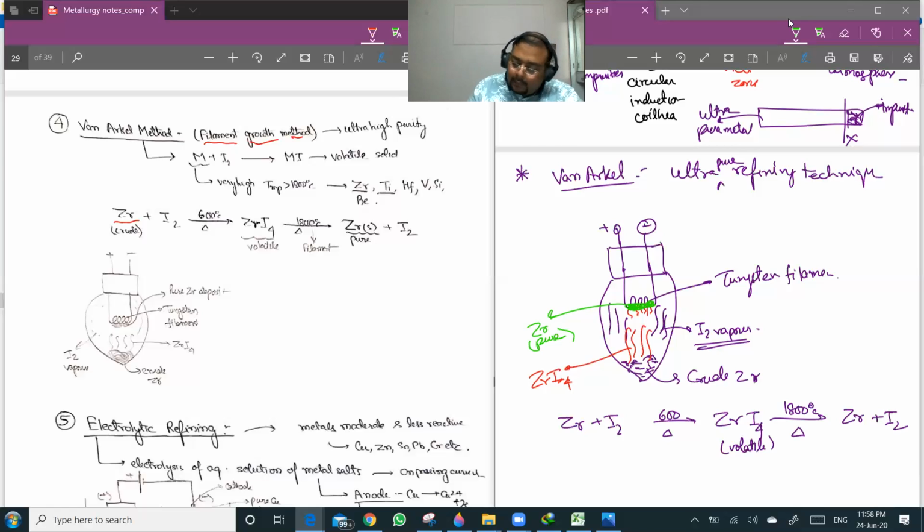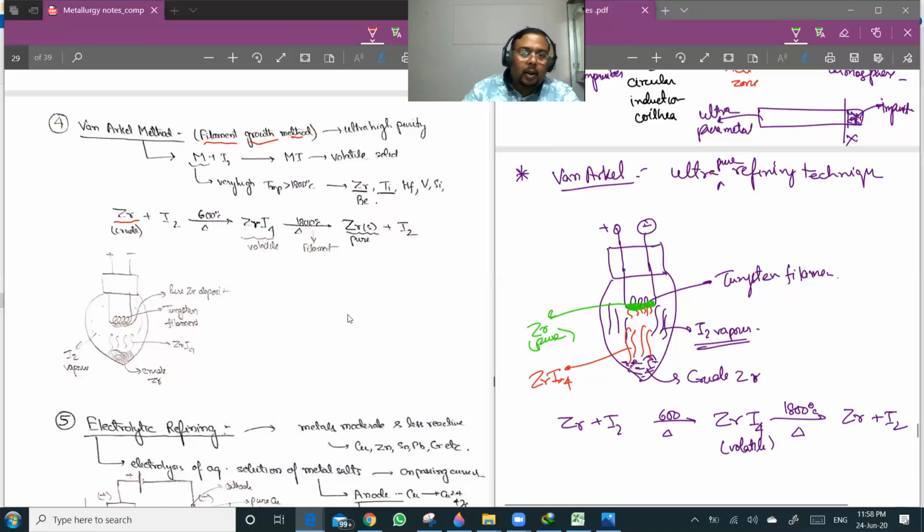Okay, so this is your... and iodine will be released again. So you see, this way the impurities will be left behind while all the zirconium is deposited on the filament. Okay, so this is your Van Arkel method.